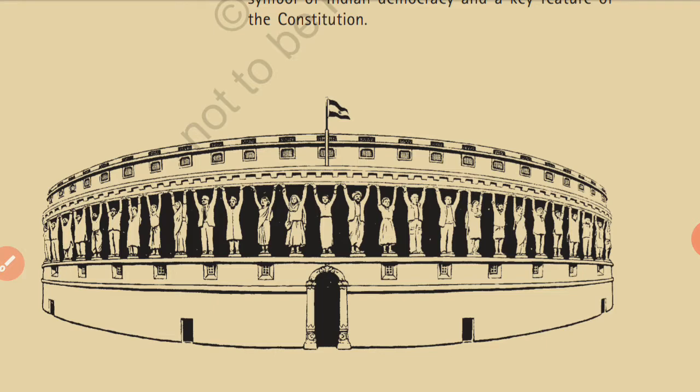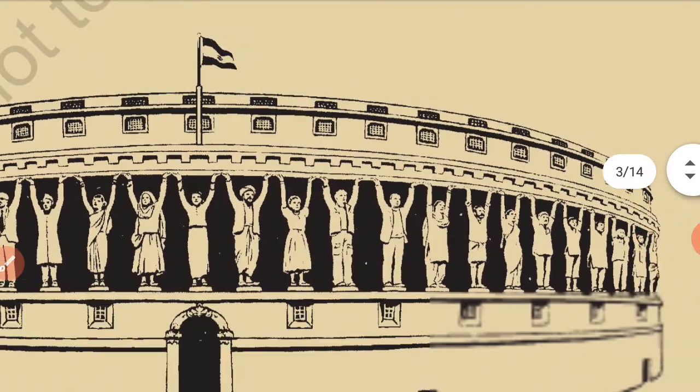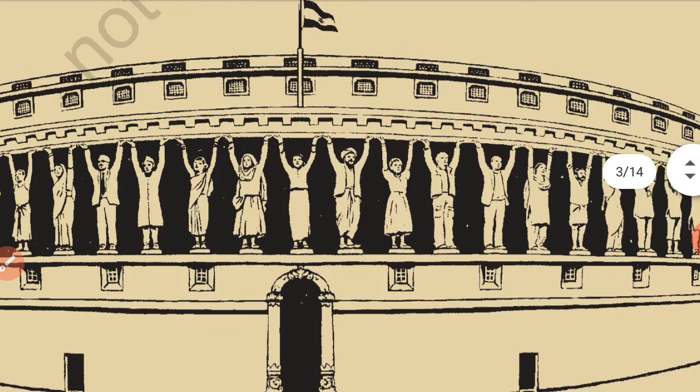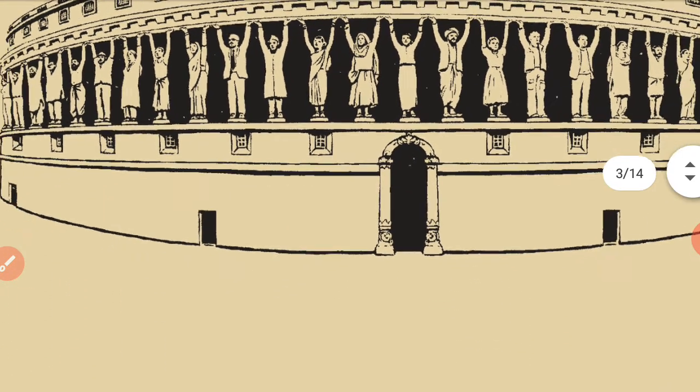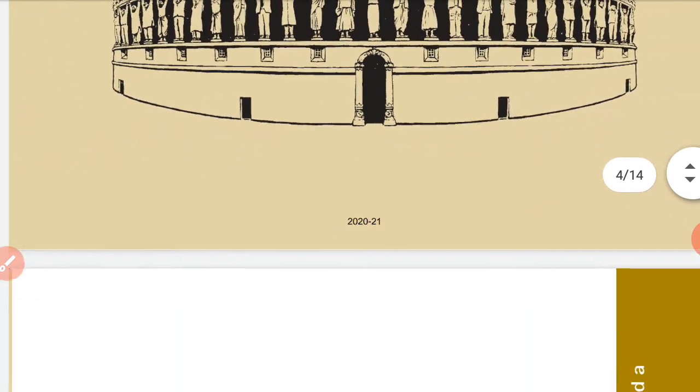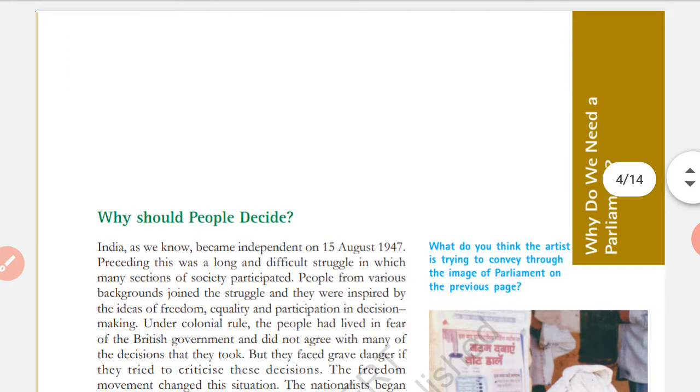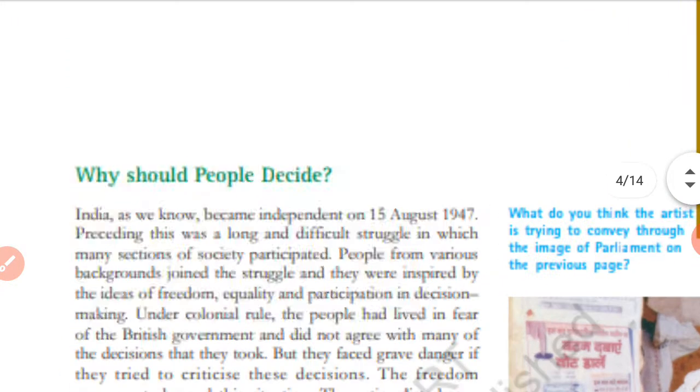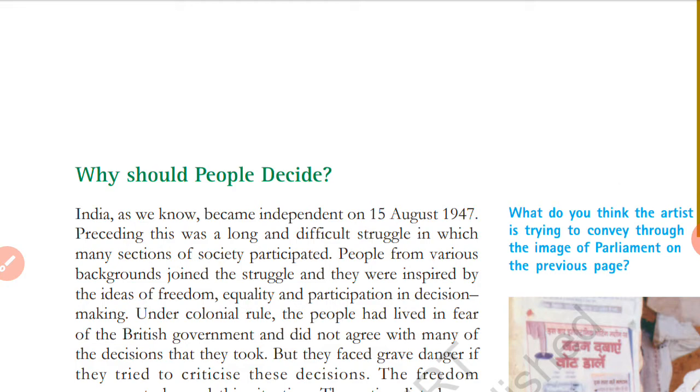You can find that they are all different, but they are all united as one Indian. So you have already seen this picture, and we have also discussed the same in chapter 1. So let us now start with the first important subtitle: why should people decide?